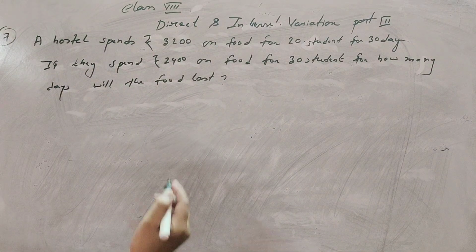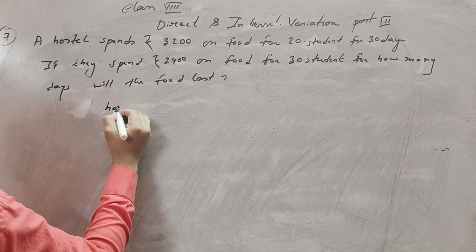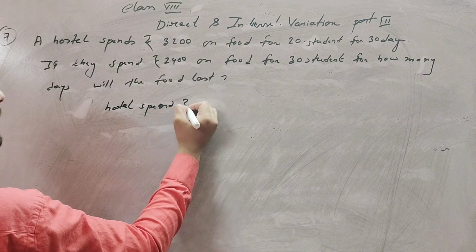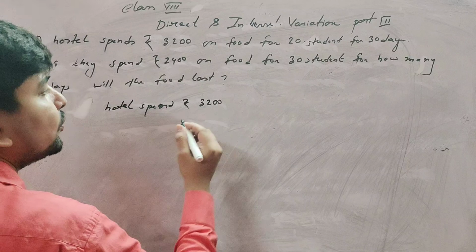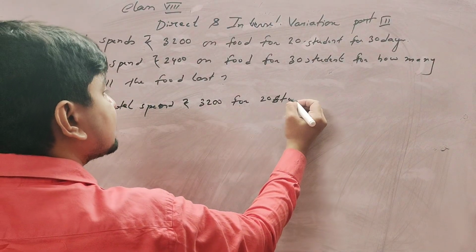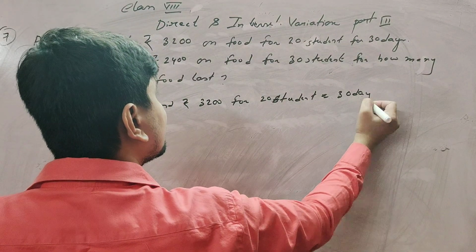So first of all, the hostel spends rupees 3,200 for 20 students for 30 days.